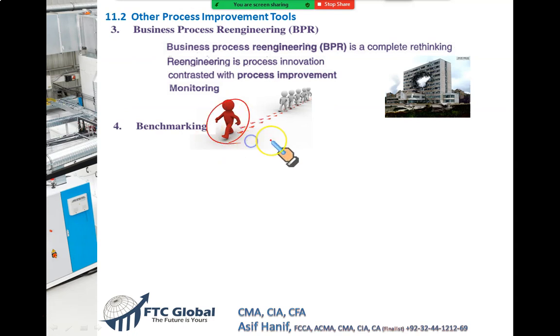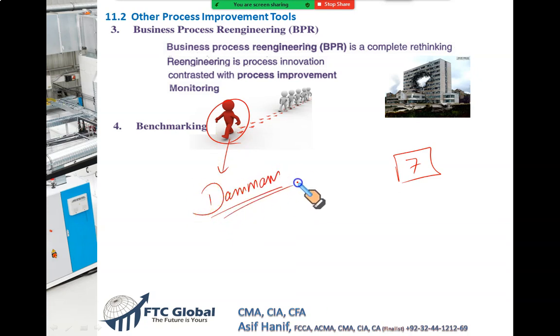This benchmark is not necessarily someone outside. Maybe we have 7 branches in Saudi Arabia, and the branch that is doing the best is the one in Dammam, the eastern region. This is the best branch. So my other branches, Jeddah, Yanbu, Riyadh, and so on, can take Dammam as a benchmark. So your benchmark can be internal within the company. It's not that it has to always be an outside comparator. It could be internal.